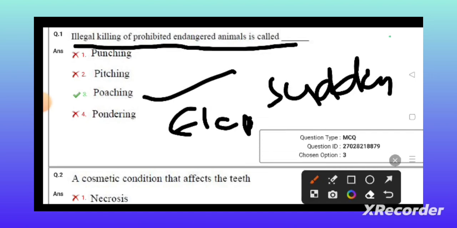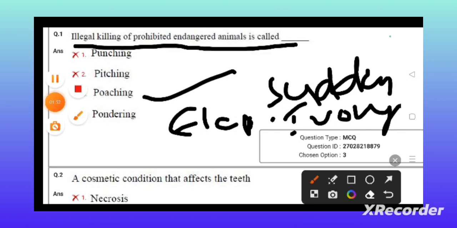Elephants are killed and trafficked because of the ivory content in the tusks, which has a very high economic value. And tigers are killed for their bones and skin.